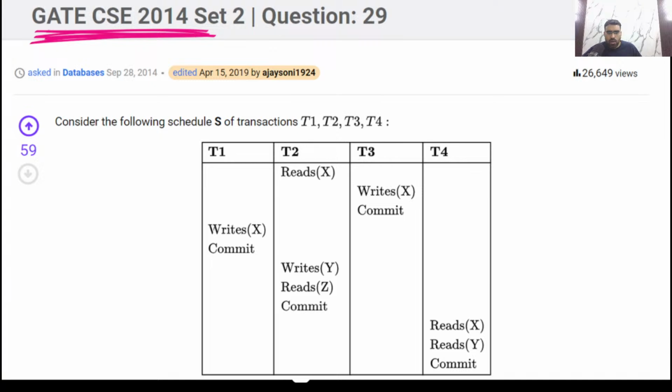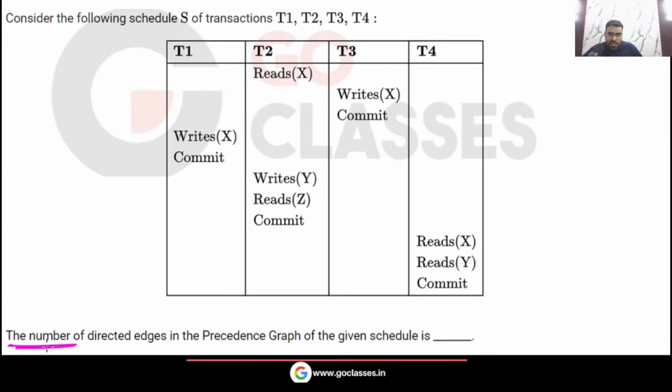Now, what am I asking? I am asking for the number of directed edges in the precedence graph of this schedule. You make the precedence graph and tell me how many directed edges there are. Now you might be thinking, what is the difference?